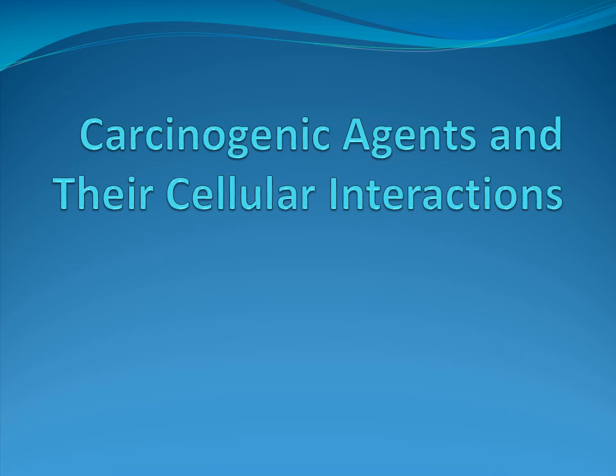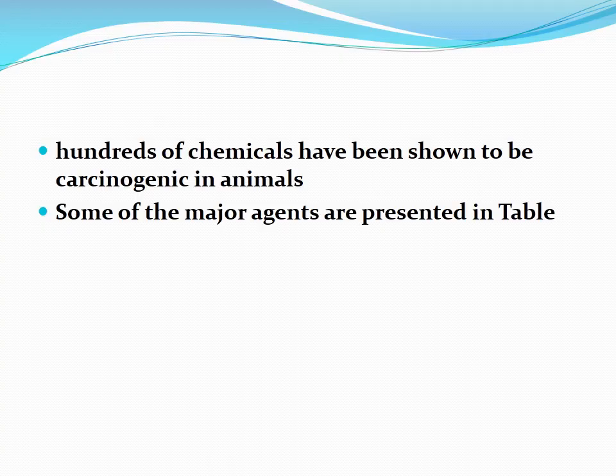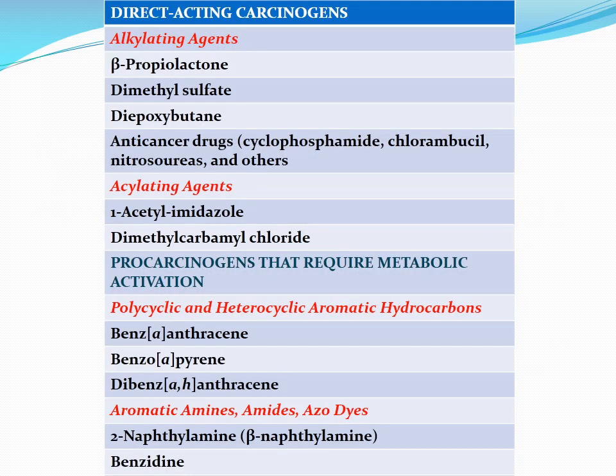Today we will discuss the carcinogenic agents and their cellular interactions. Hundreds of chemicals have been shown to be carcinogenic in animals. So some of the major agents are presented in this table. This is the table, my dear students, representing the carcinogenic agents. What are these agents? The alkylating agents, acylating agents, polycyclic and heterocyclic aromatic hydrocarbons, then aromatic amines, amides and azo dyes.